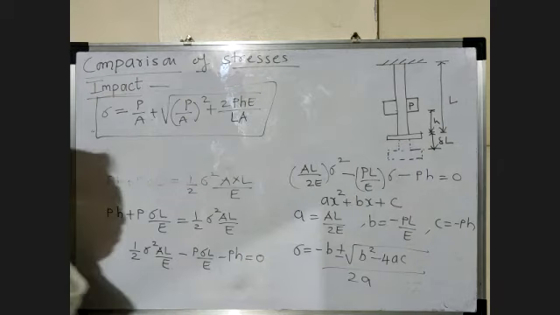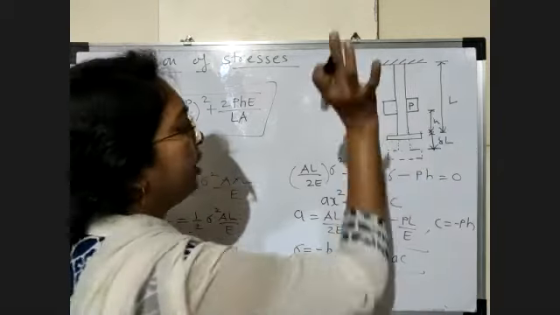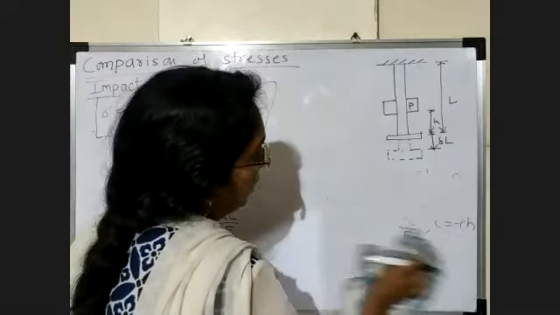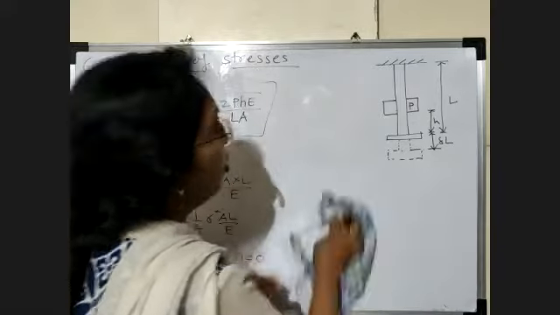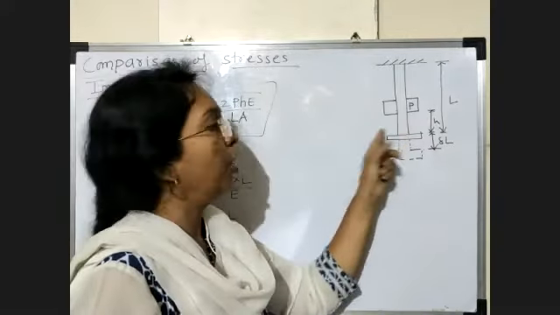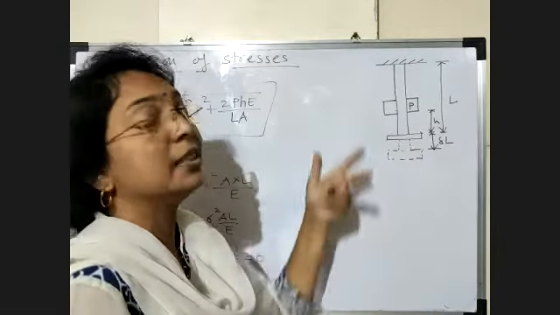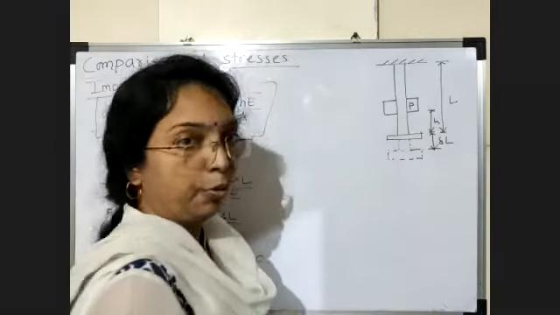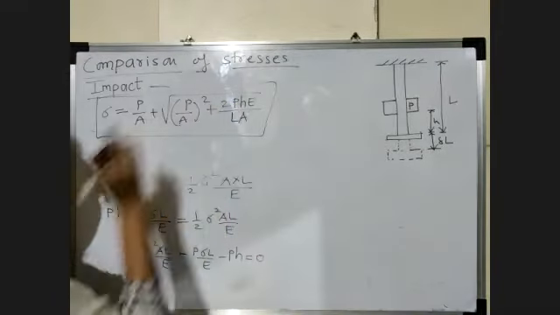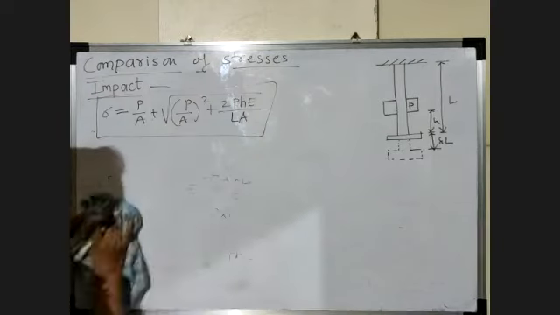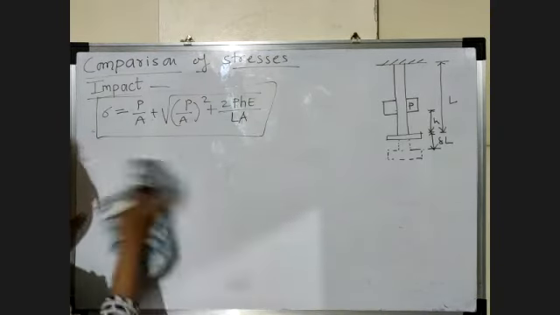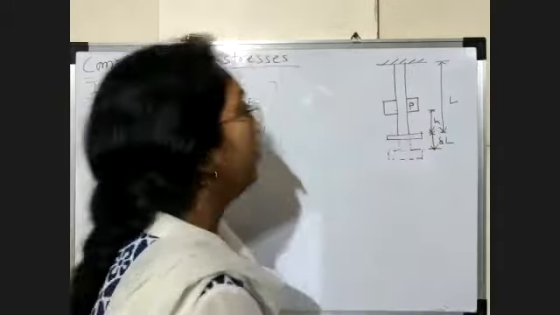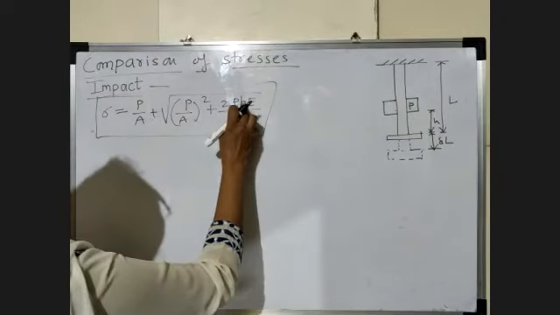Now see here, suppose we consider this H equal to 0, what happens? When H is equal to 0, that means this load directly falls on this collar. So this load becomes a sudden load, and this height of drop is 0. So if we put the value of height as 0 here, what we get?